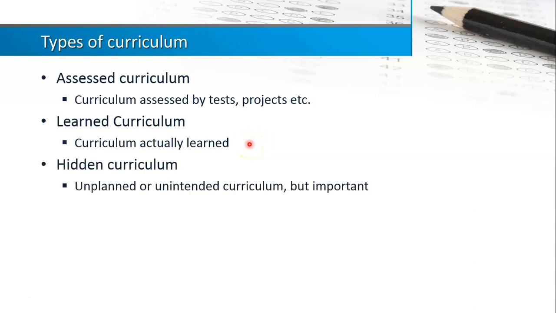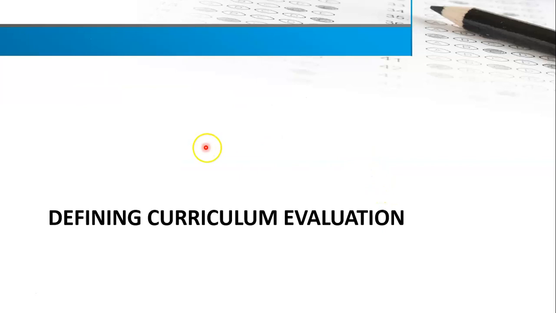Then we also have the hidden curriculum. Maybe it's more appropriate if we call that the unintended curriculum, but usually this form of curriculum is not being assessed. It is something that is probably desired from the curriculum itself, and it's still important, but it's not being tested or assessed. I don't want to put too much emphasis on the curriculum because it's something for another course actually.